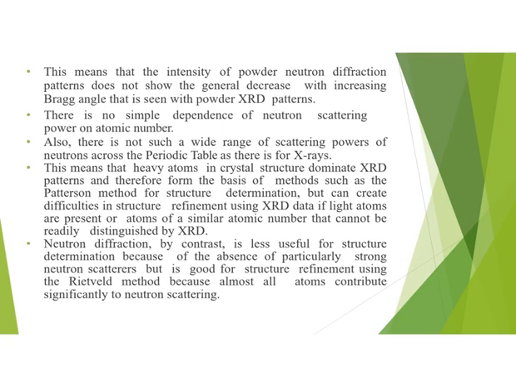Neutron diffraction, on the other hand, is less useful for structure determination because of the absence of particularly strong neutron scatterers. But it is a good method for structure refinement using methods like the Rietveld method, because almost all atoms contribute significantly to neutron scattering. So we can conclude that the Patterson method is used for structure determination by X-ray diffraction analysis, and the Rietveld method is used for structure refinement using neutron diffraction analysis.